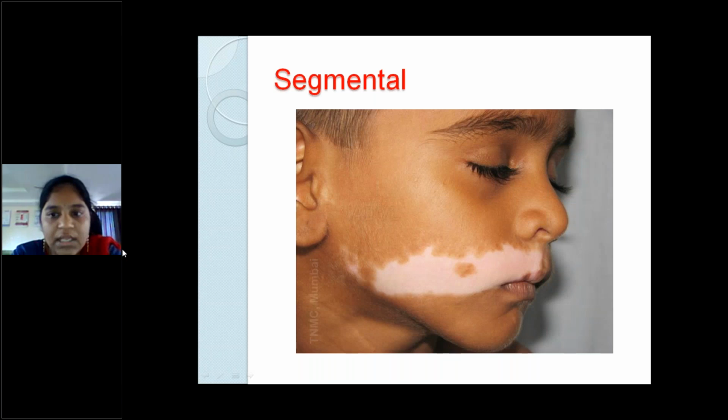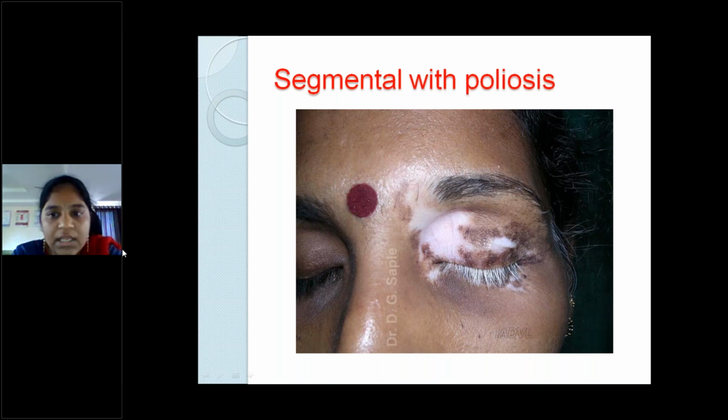of the nerve. The segmental you can see here, on the boy's face. And then this is also segmental, which we can see only over the eyes, and it is spread. And poliosis is nothing but the whitening of the eyelashes and eyebrows.